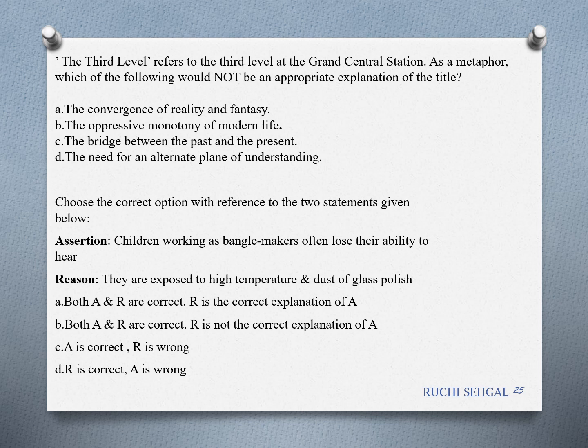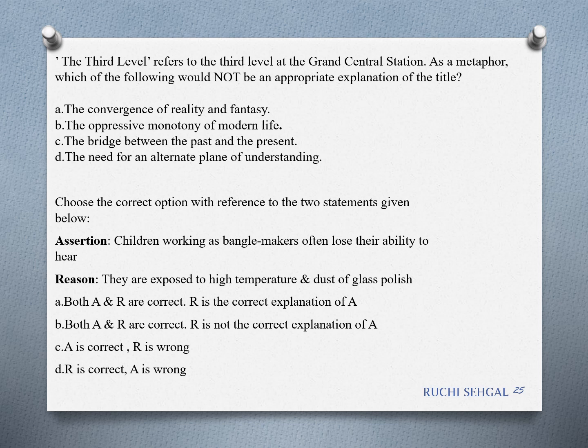Metaphorically, it does talk about convergence of reality and fantasy. It does talk about the third level being a bridge between the past and the present. It does talk about the need for an alternate plane of understanding. What it doesn't talk about is the oppressive monotony of modern life. That is not reflected through the title. So option B is the correct answer.